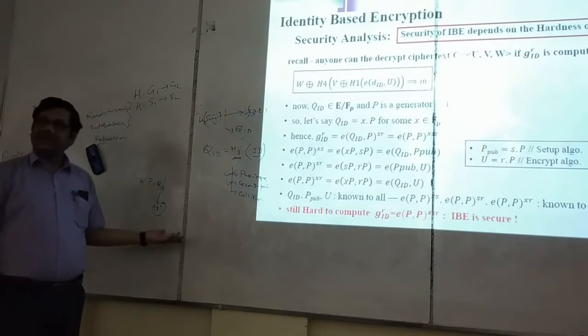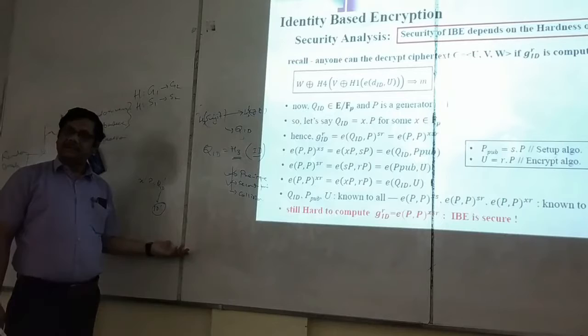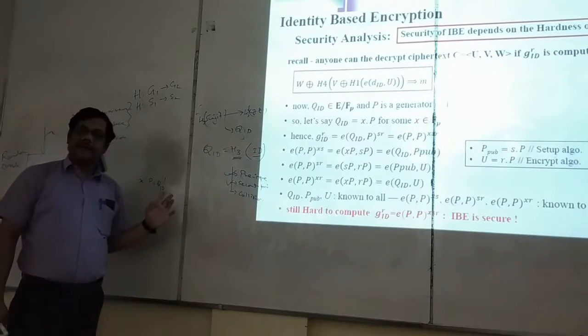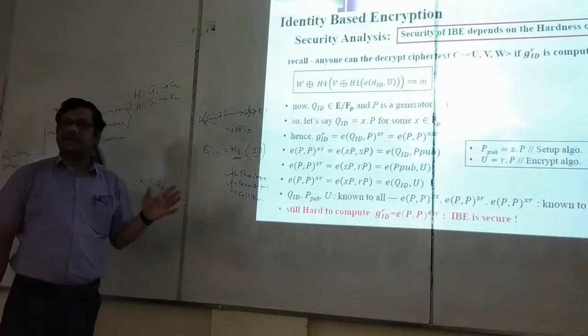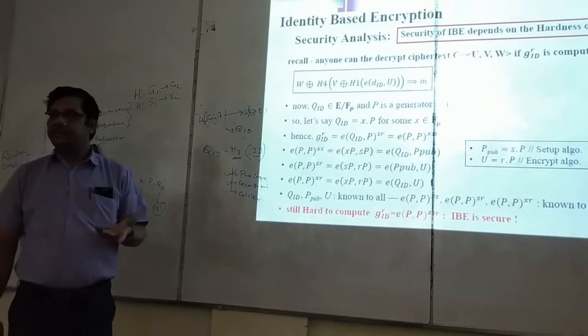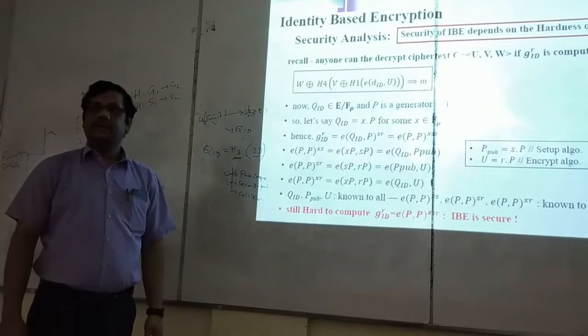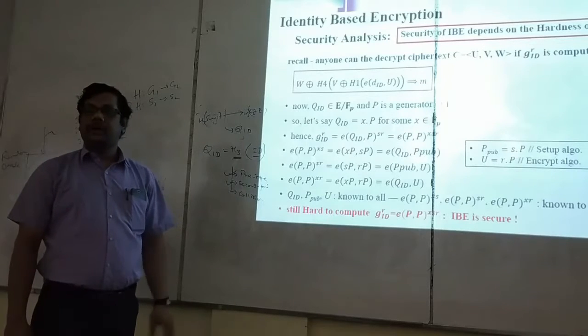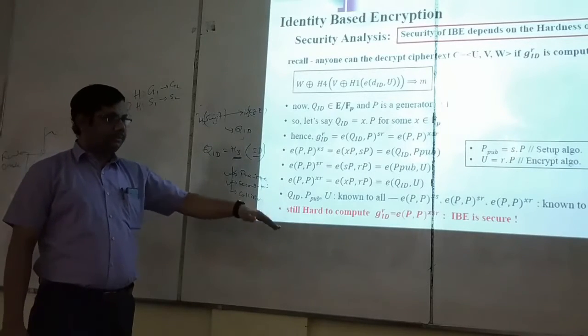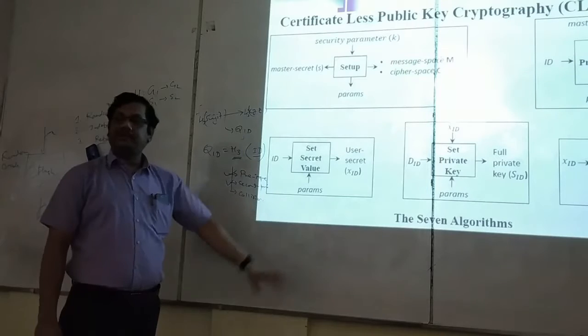Now the key escrow problem we have already discussed last day. If the master secret S of the PKG is disclosed, then it can get the private keys of all the entities, and here also we are observing that it can decrypt all the messages. This is known as the key escrow problem. To solve this, certificateless public key cryptography has been proposed.